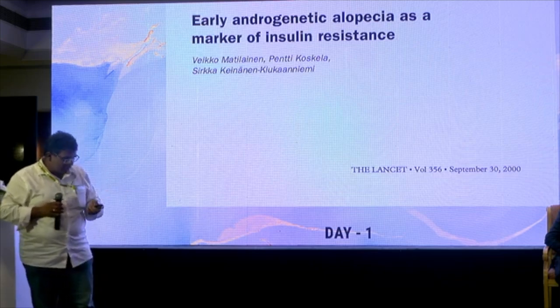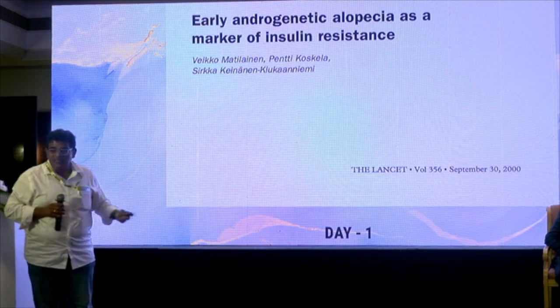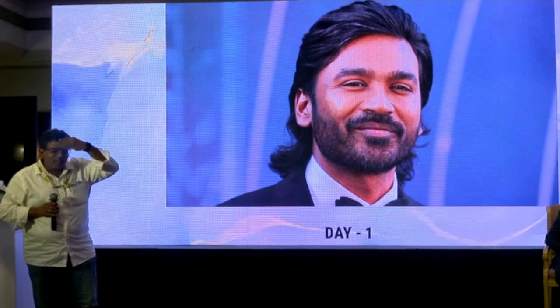This article was published in the Lancet as early as 1990. What is this early androgenic alopecia? So if Dhanush comes and shows his hair like this, if only his forehead is visible, that is